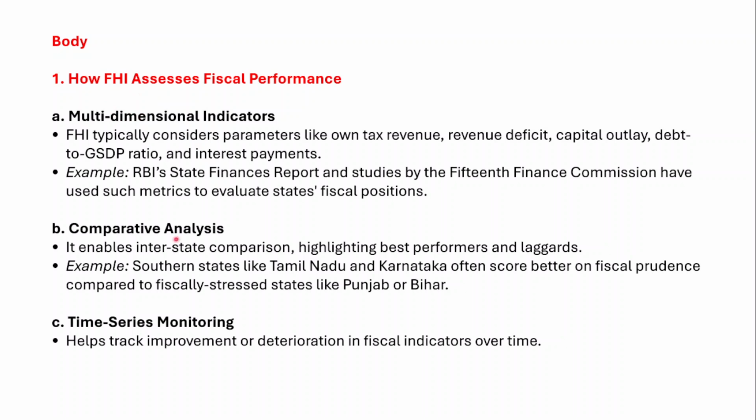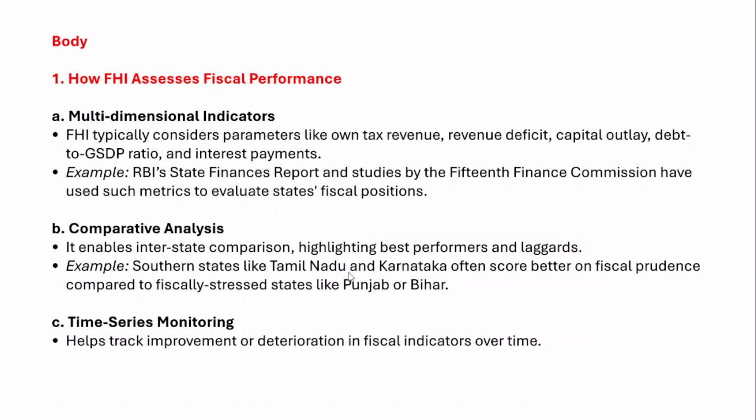And then we need to talk about the comparative analysis. Comparative analysis is also very important among different states within these dimensions that we have just discussed. So there will be interstate comparisons of their fiscal performance. And the Niti Aayog's Fiscal Health Index also highlights the best performers and the states which still lag behind in the performance.